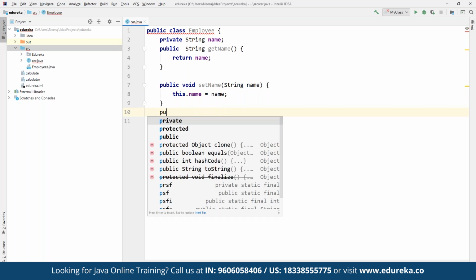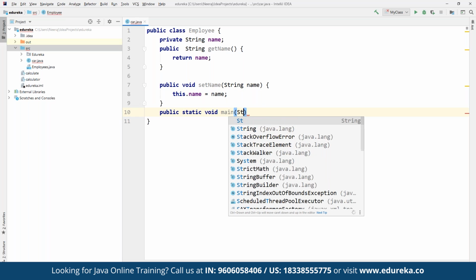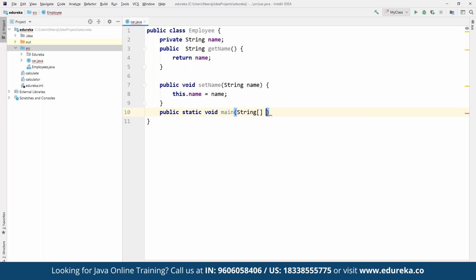Towards the end, we can define public static void main and String args. So what we have done here is create a class Employee, which has a private variable defined as name itself. Let's create a different class altogether by the name of Employee.